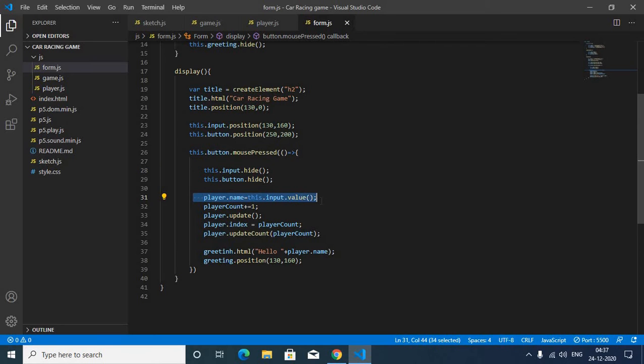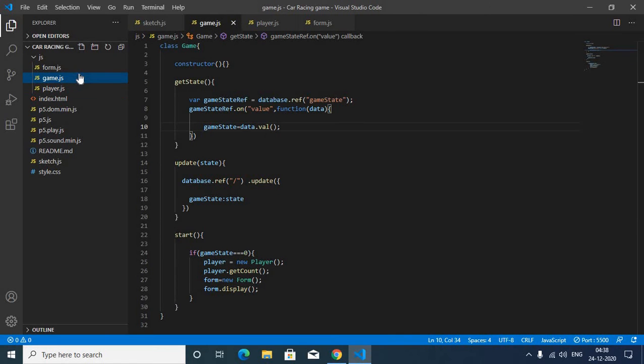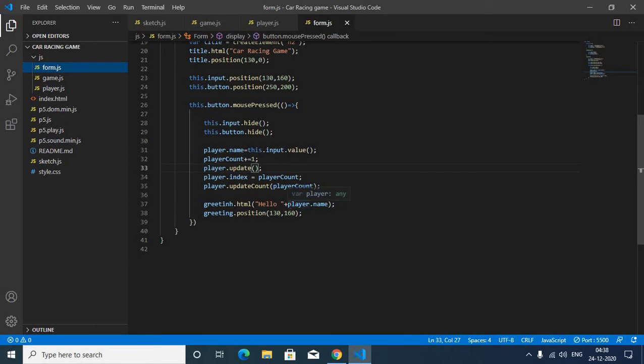And here player.name we assigned the value which is inside the input box. Player count will increase by 1, player will update, and inside it there was name, so we have erased name from here. We are in form.js now, and then here also player.name. Now let's come to game.js.